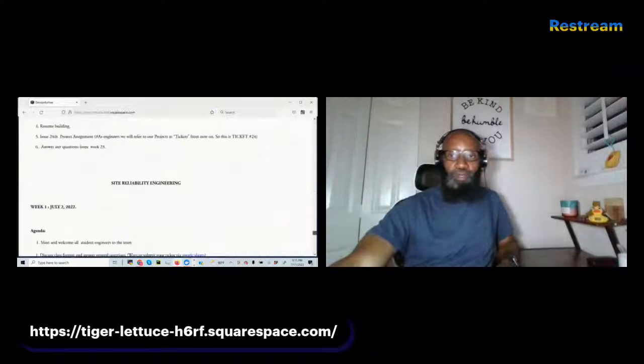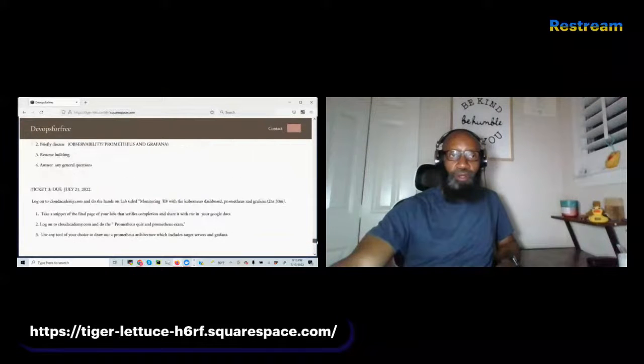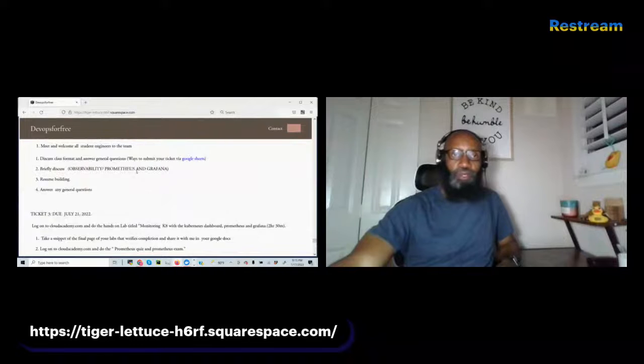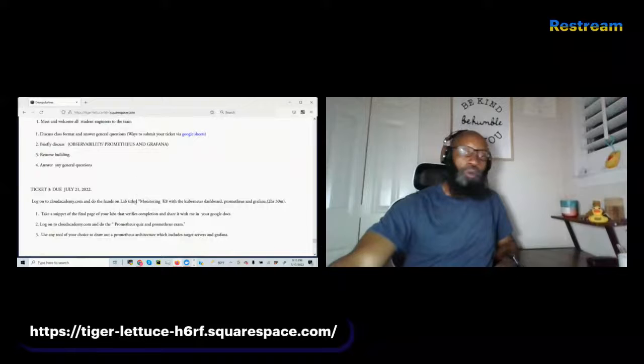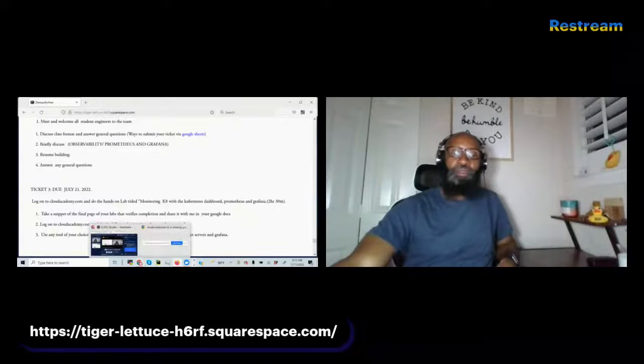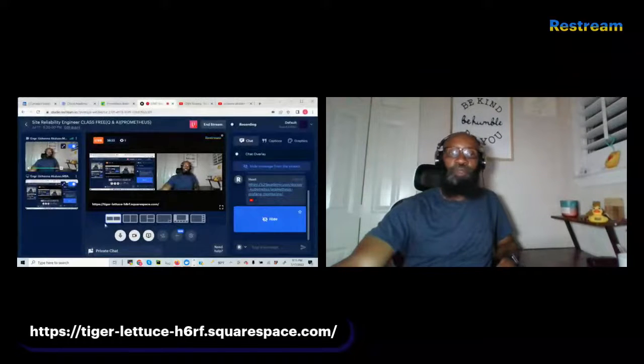So yesterday we covered this right here, Prometheus and Grafana, and this is the homework that you're supposed to be doing. The tickets. We call them tickets because when you start working out there, you're going to use some kind of project management tool, for example, something like Jira. In Jira, when we work on our projects, each single user story, we call it a ticket. So that's the ticket that I want you to work on. Ask me any questions.